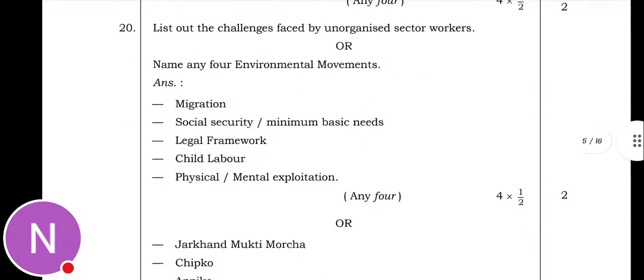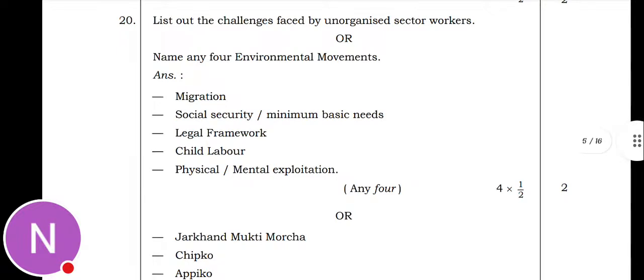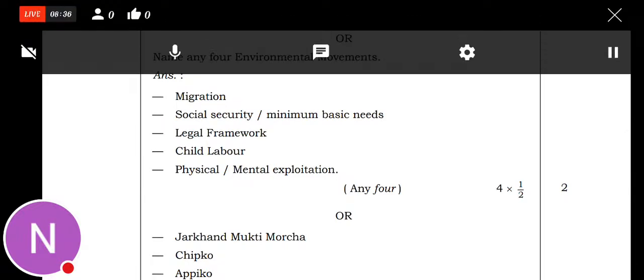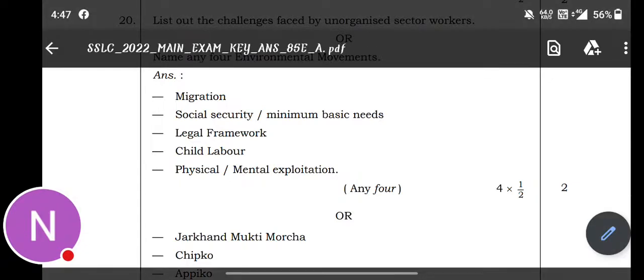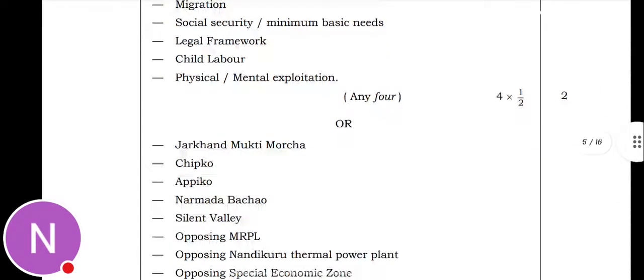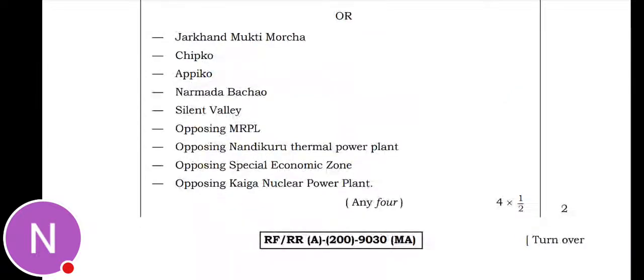Next, list out the challenges faced by unorganized sector workers, or you have to name any 4 environmental movements. So the challenges faced by unorganized sector workers are migration, social security, legal framework, child labor, physical or mental exploitation. And the environmental movements are Jharkhand Mukti Morcha, Chipko movement, Appiko movement, Narmada Bachao movement, and Silent Valley movement.